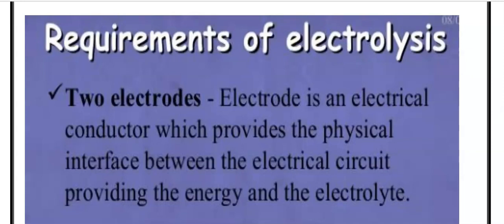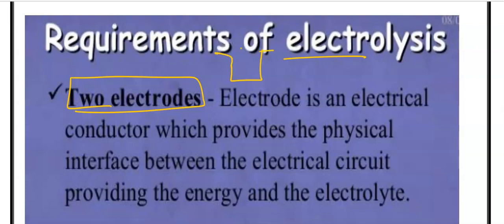Then the next requirement of electrolysis is two electrodes. We need two electrodes. For example, we have one beaker, hence we need two electrodes. One will behave as the anode, and the second will behave as the cathode. Basically, the oxidation process takes place at the anode electrode.